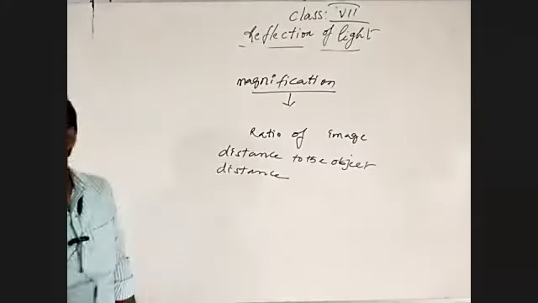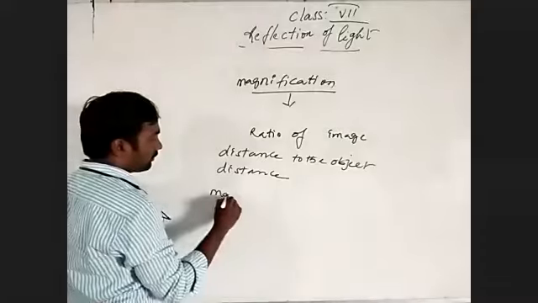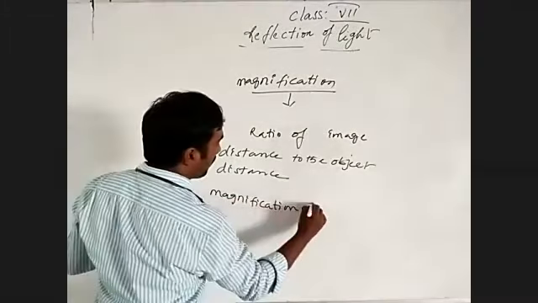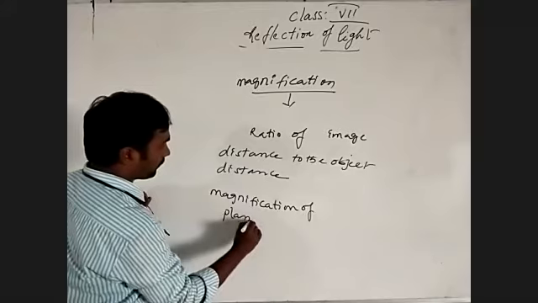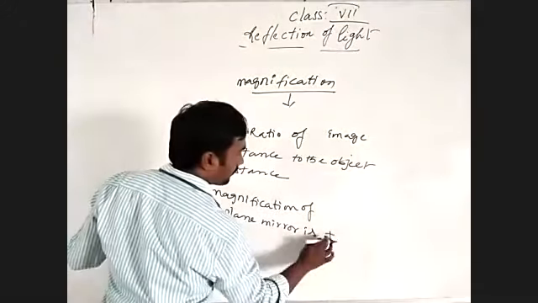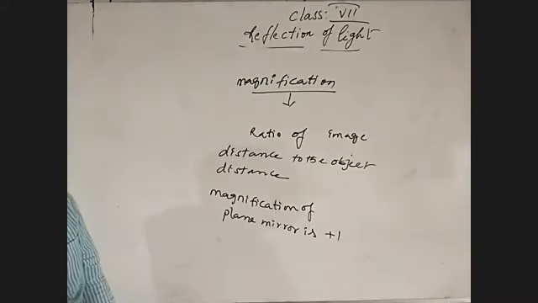The magnification of a plane mirror is always +1.